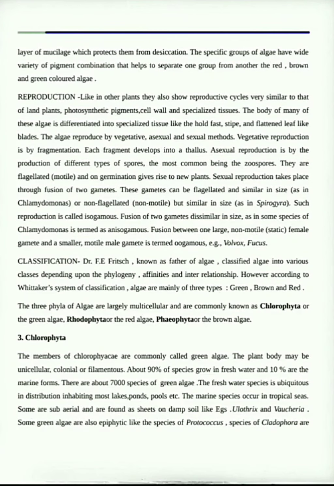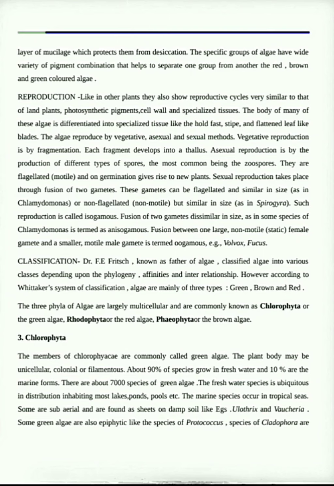We will now discuss chlorophyta. Chlorophyta is a taxon which includes green algae. All the green colored algae are included in chlorophyta. So in nature there are around 70,000 species of green algae. You need to remember this point. In nature there are about 70,000 species of green algae.